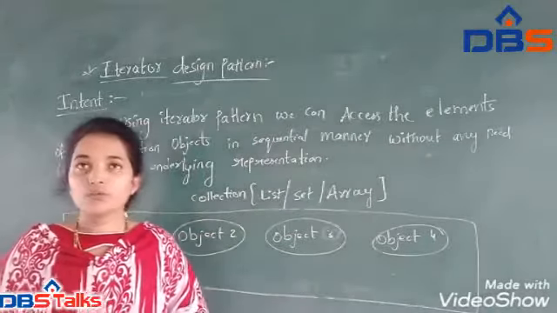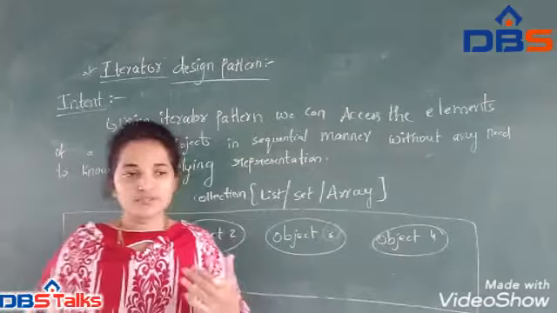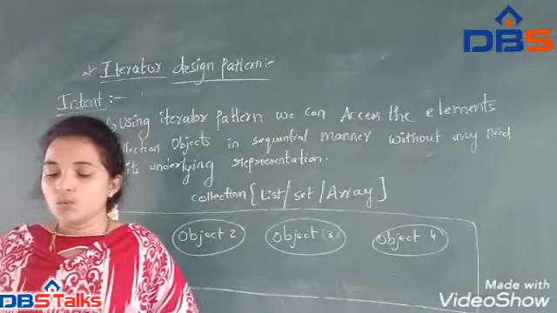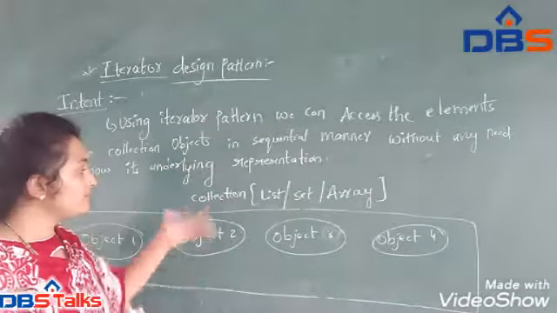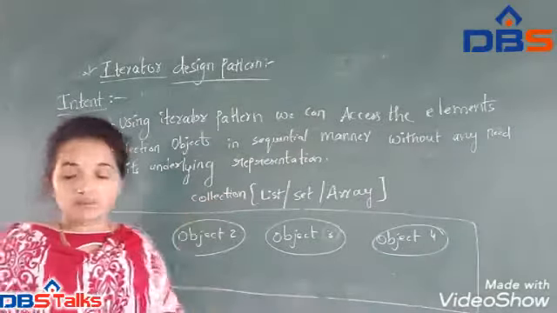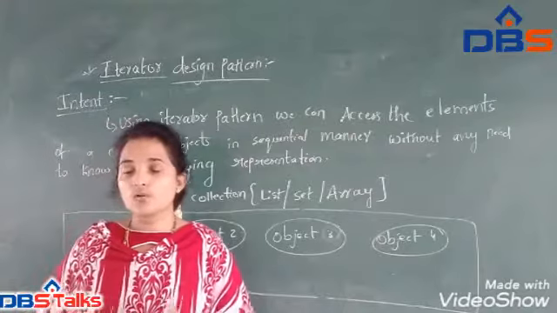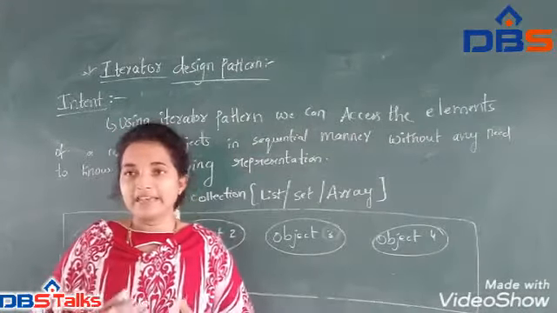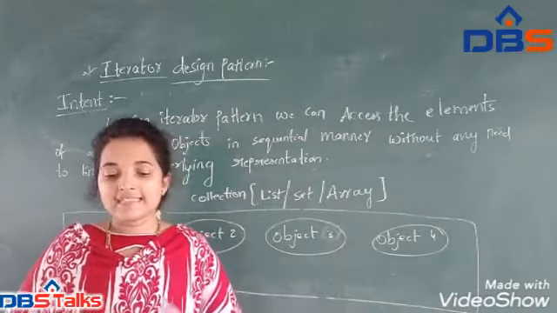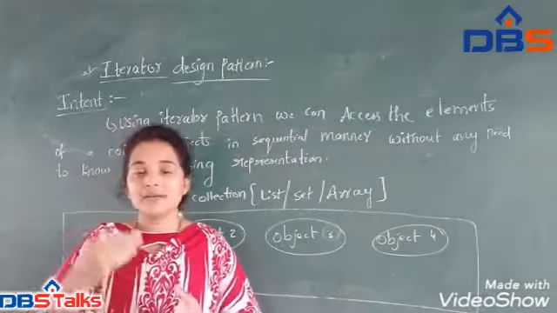By using the iterator design pattern, we can access the elements from the objects, from the container. Suppose you want to access all the objects from the collection container, by using the iterator design pattern we can access them very easily, one by one.